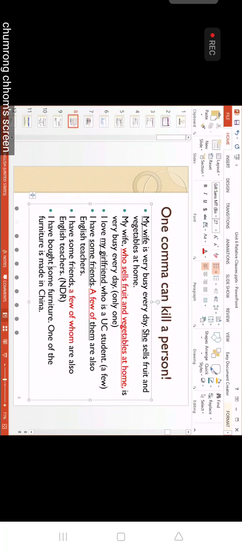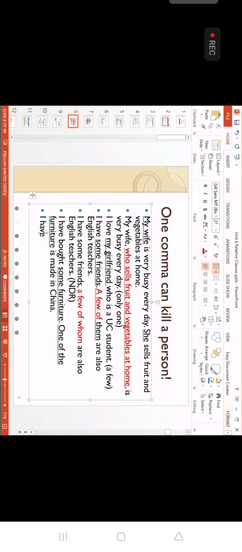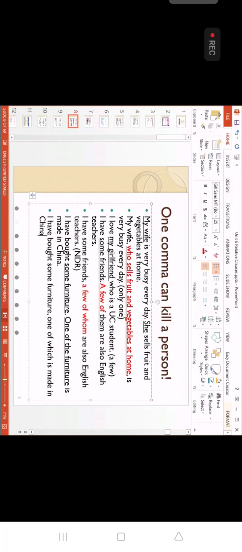Yeah, we have some furniture here. And we have one of the furniture here, right? Okay, they're relevant to each other, so we can change quickly. So I have bought some furniture, comma. One out keep the same, everybody. We don't omit it. We don't omit it at all. And then furniture change to which is made in China.